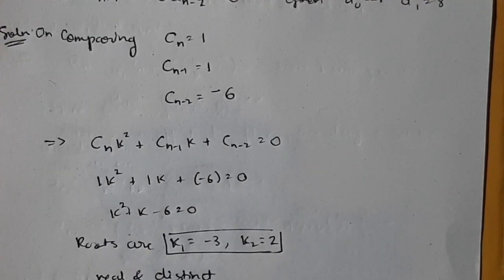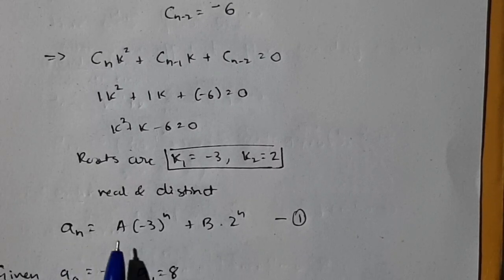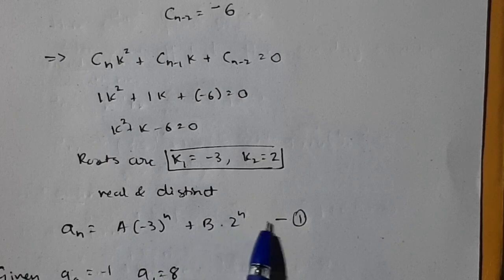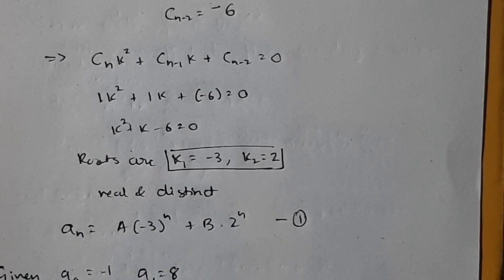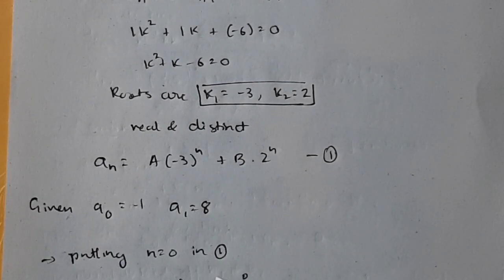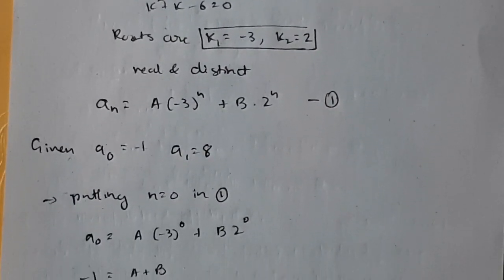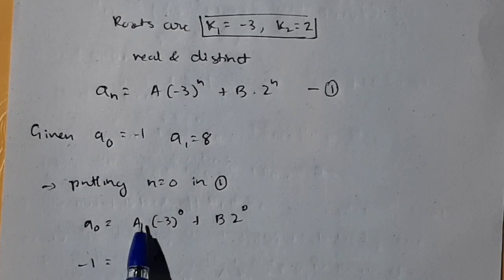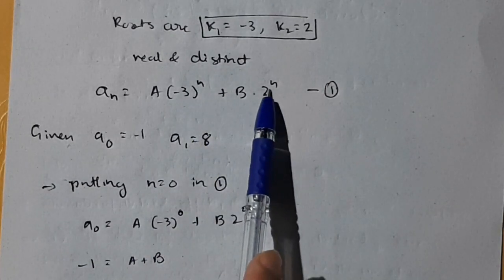Then simplify it and find the roots. After that, write the a_n which you have in the main formula, a times k1 raised to n plus b times k2 raised to n. This is the general formula you got. You need to find what a and b are. How will you do that? They have given a_0 and a_1. Now put n is equal to 0 in this equation, because a_0 is given. So a_0 is given, and you will get minus 1 is equal to a into 3 raised to 0 plus b times the other root raised to 0. Put n is equal to 0 in both places and you will get this formula.